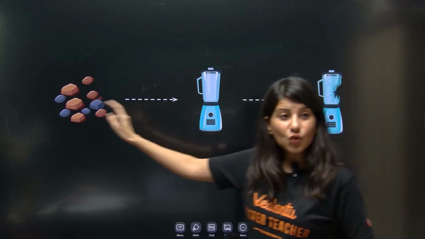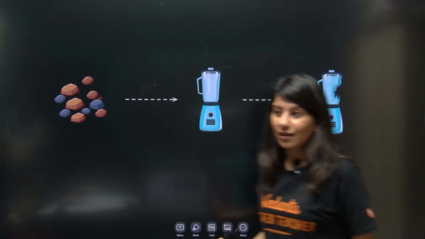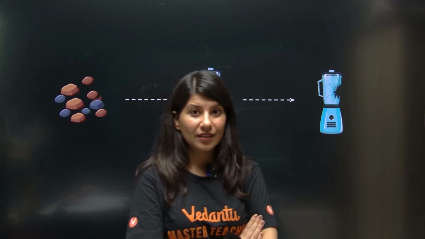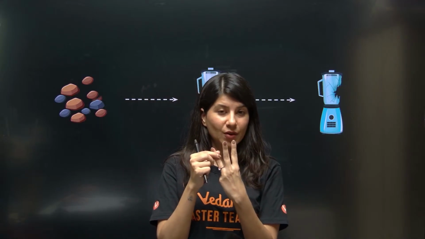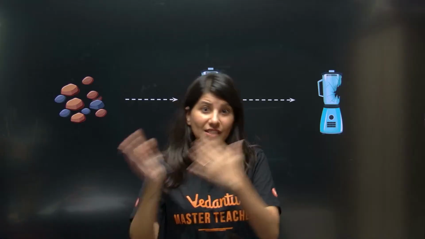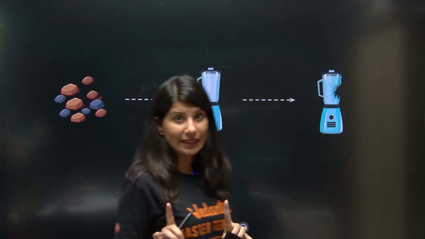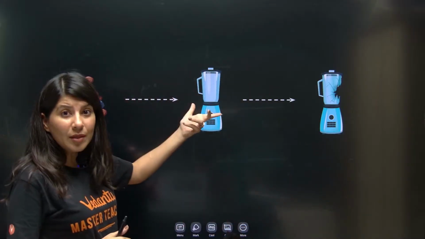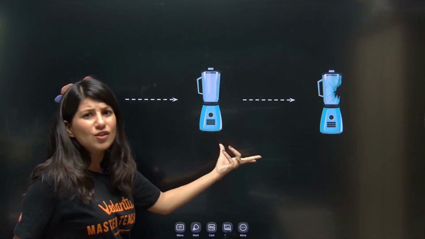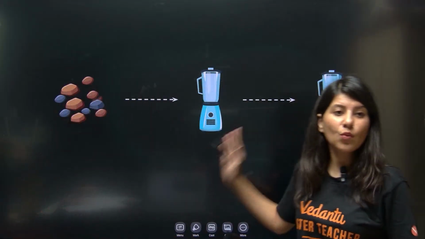But if you put stones in this juicer, your juicer will break. So many things we are able to understand. First of all, three things: input, then machine, then output, right? And output is dependent upon input. That is one thing we have observed. Also, if we put random input which is not applicable, which is not good for this machine, suppose stones, then your machine will break.